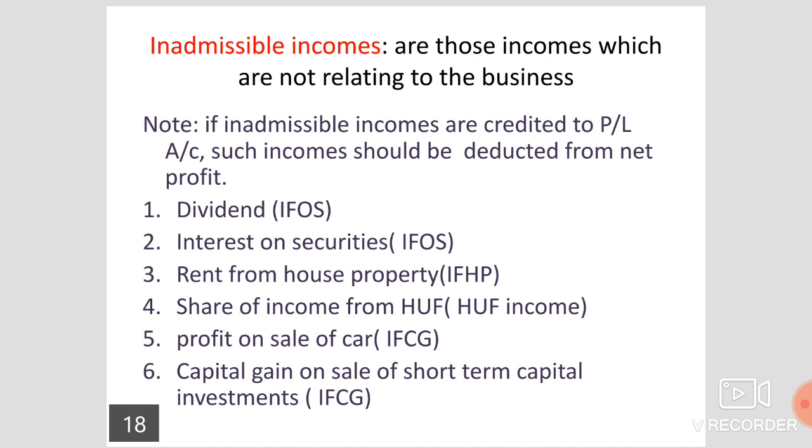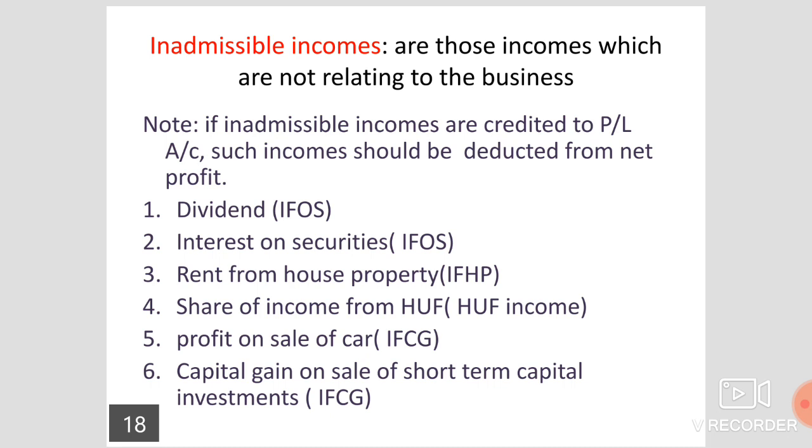Now let us discuss inadmissible incomes. First one, dividend. Dividend we have already calculated in the income from other sources. Under the head income from other sources, dividend income is shown.